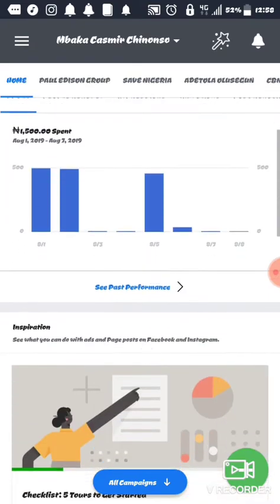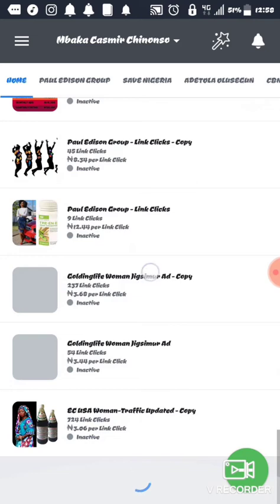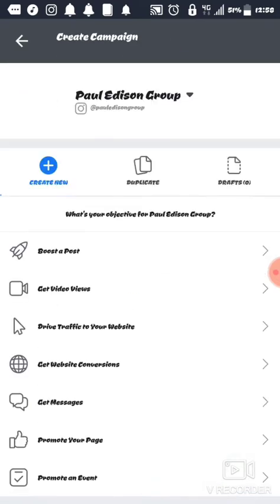You can see examples of ads that I've run recently. You can see this one ad, Jigsmore, Golden Life, different ads. But I tell you, if you do your ads well, you don't have to pay so much. A maximum of 3 naira per click. That's the maximum. Don't let your ad charge more than that.